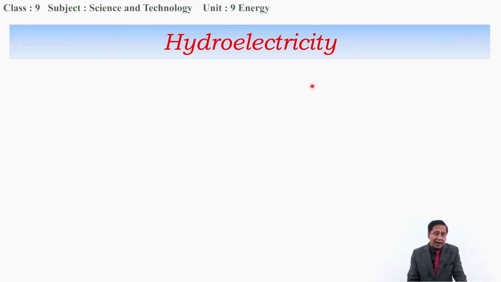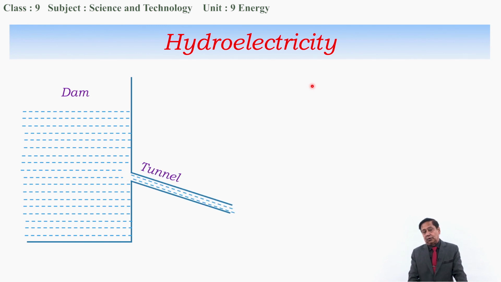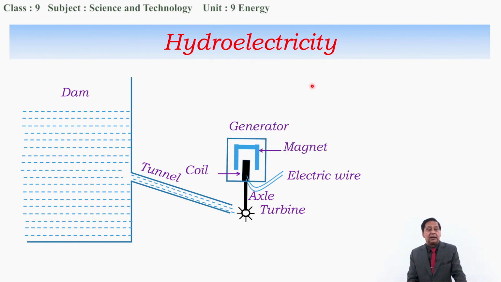Now let's talk about hydroelectricity. How does hydroelectricity run? Hydroelectricity has one big dam where water is collected and a tunnel is connected to it. Water flows through the tunnel and rotates the turbine, and the turbine is connected to a generator this way. When the turbine rotates, it rotates the coil of the generator and electricity is produced.